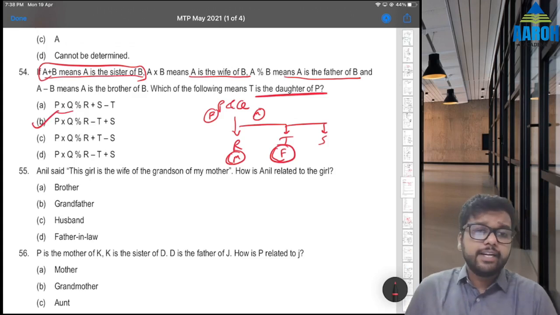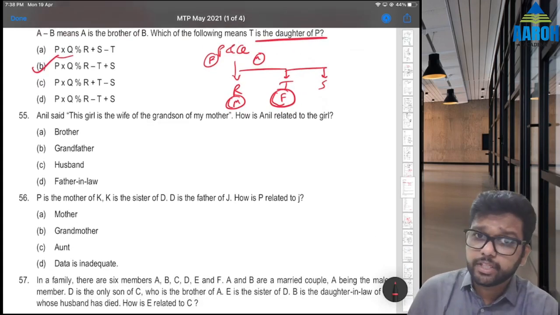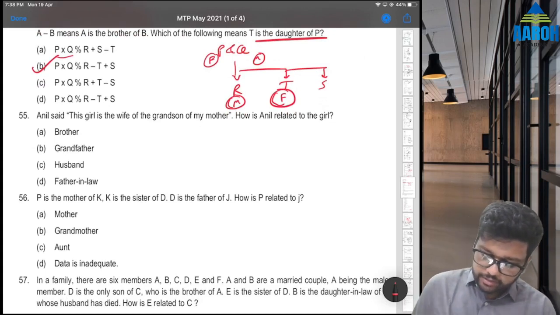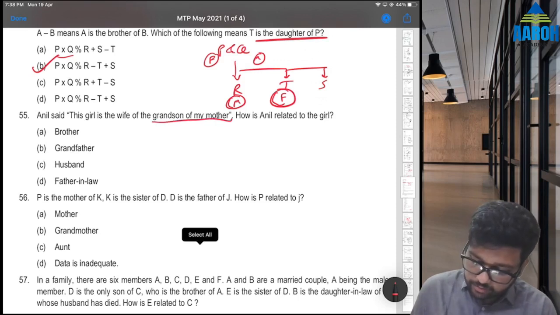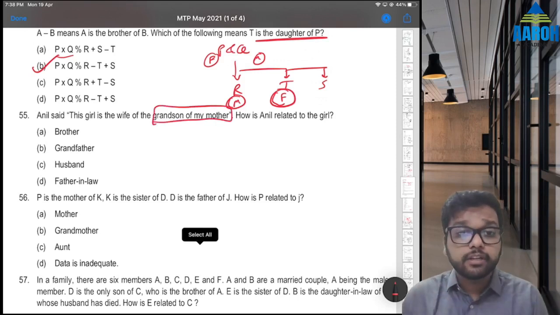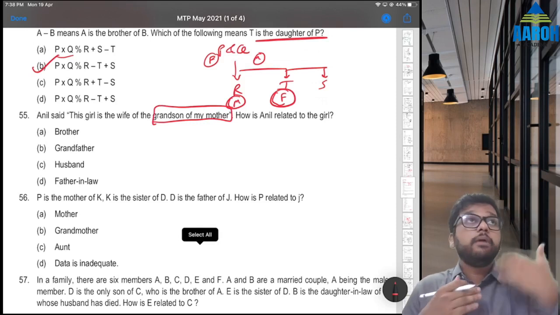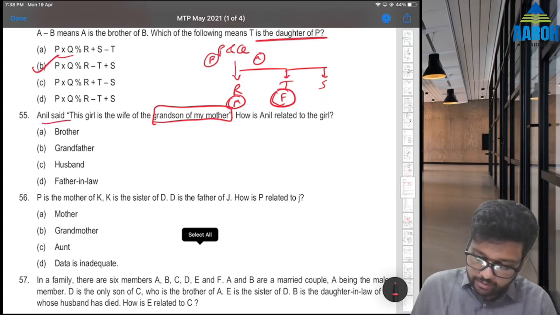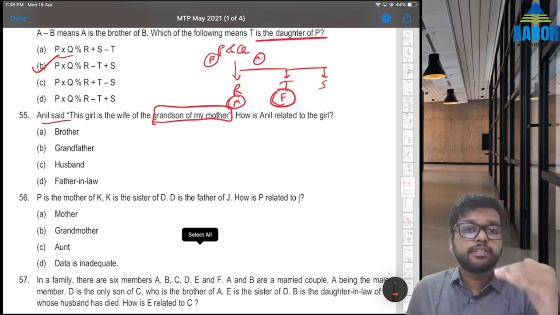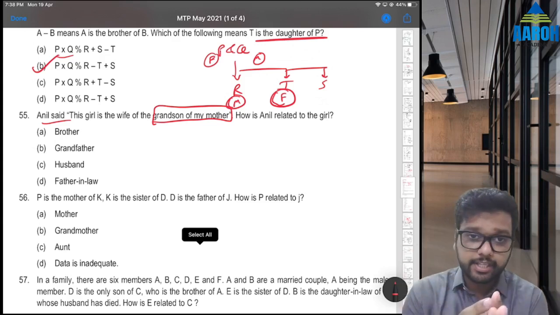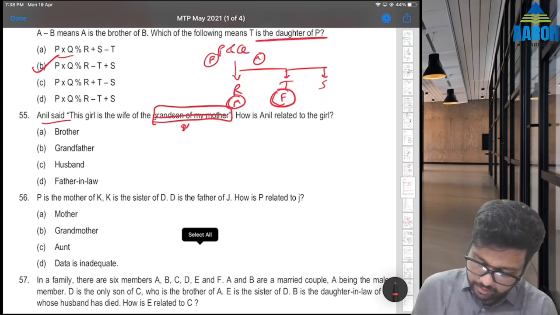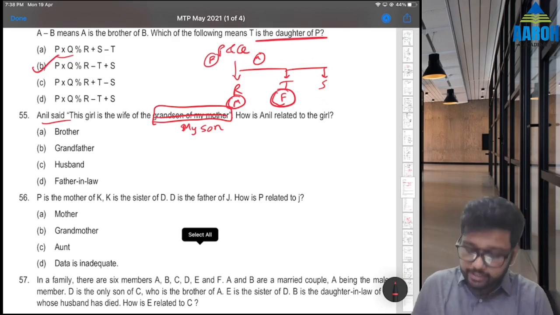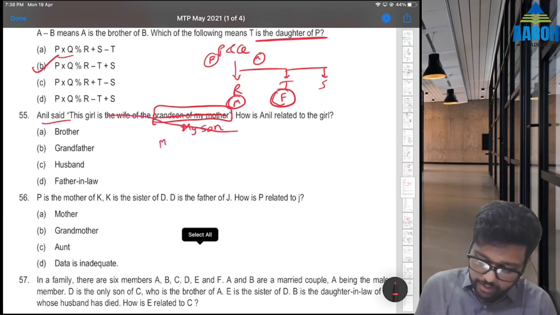55. Anil said, this girl is the wife of the grandson of my mother. In these questions, it is always better to go by brackets. This girl is wife of grandson of my mother. Grandson of mother. Mother's grandson. My mother's grandson means my son, right? My son. So Anil is saying, mother's grandson means mother's son's son. You have to always take the closest relation. So that means my son. So Anil is saying this girl is the wife of my son. That means Anil is saying this girl is wife of son, that is, my daughter-in-law.